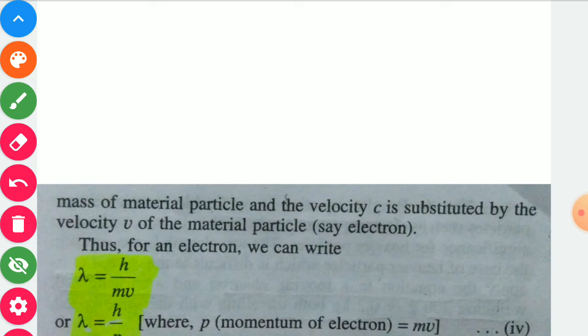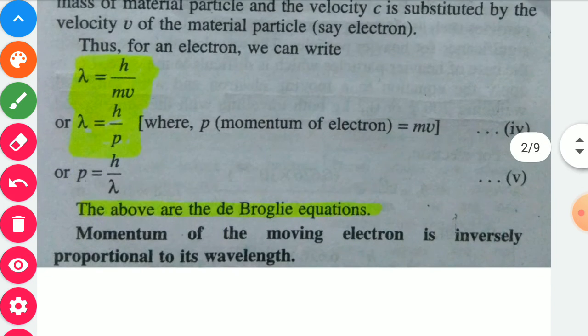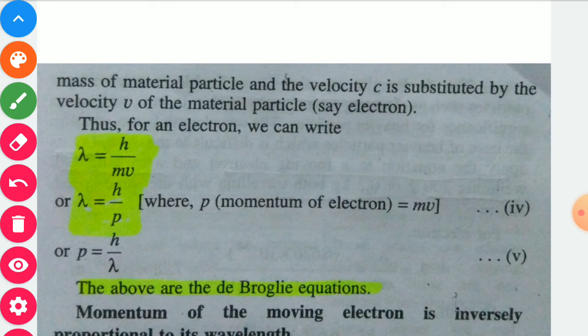So we can also write wavelength lambda is equal to h upon p, where p is the momentum of the electron, because the momentum of a particle, here we are going to take the electron, is p equal to mass into velocity. So finally we may write wavelength is equal to h upon momentum, that is h upon p.